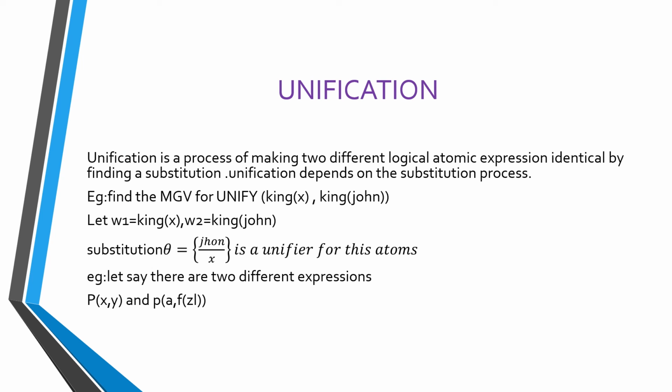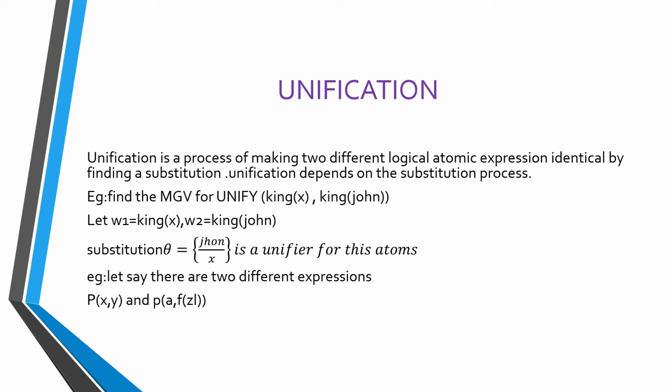Then we go to unification. Unification is the process of making two different logical atomic expressions identical by finding a substitution. Unification depends on the substitution process. It takes two literals as input and makes them identical using substitution. It returns fail if the expressions do not match each other.